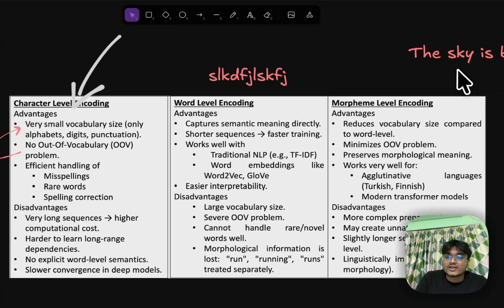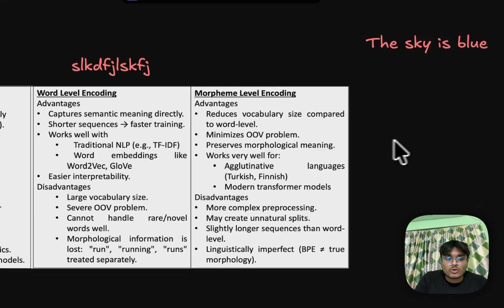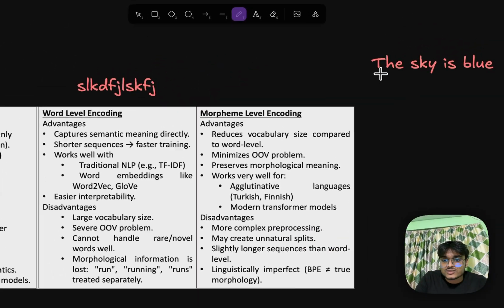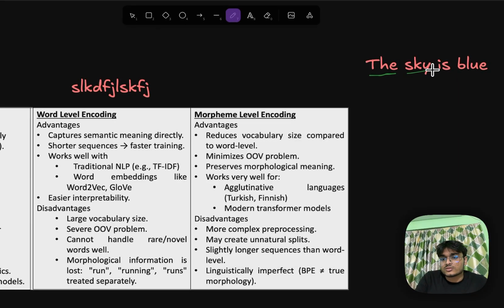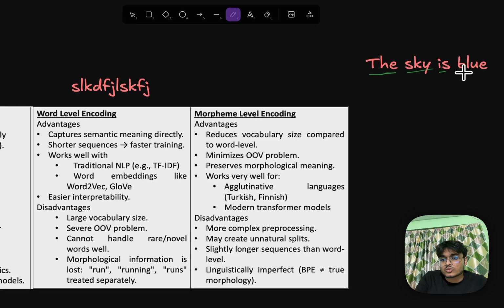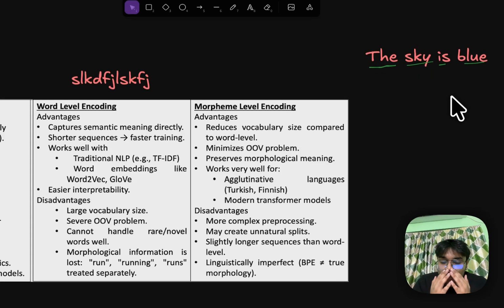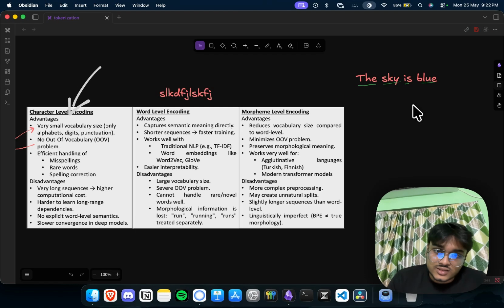So here we are taking the entire word as a kind of token. So here "the" is a token, "sky" is a token, "is" is a token, and "blue" is a token. If we are doing this, this is called word level encoding. This is pretty good because the length is not that high, okay?